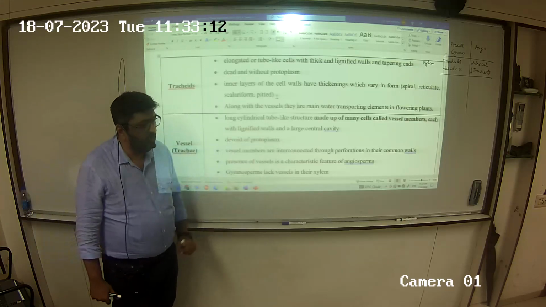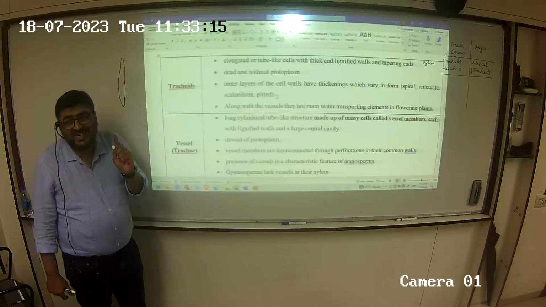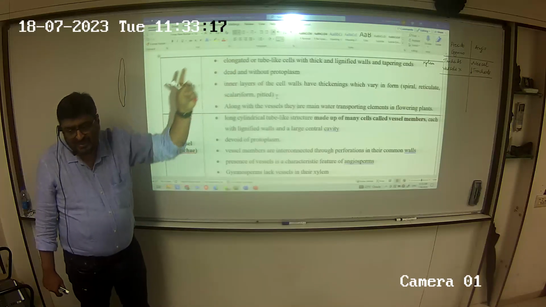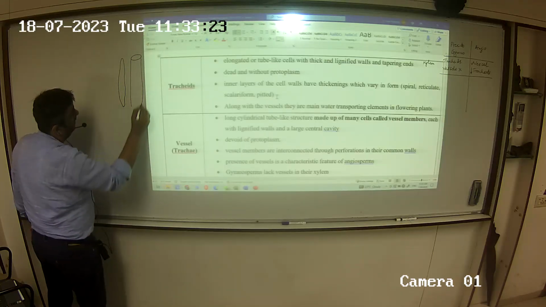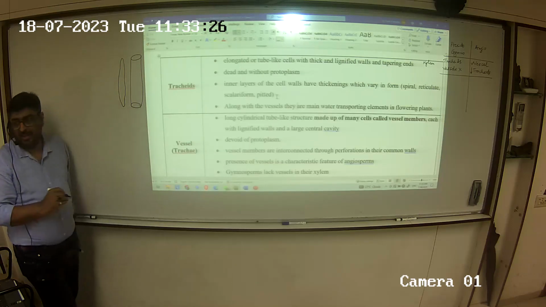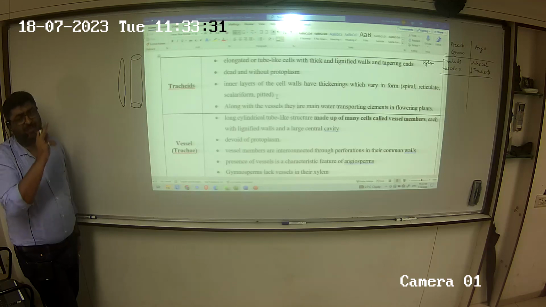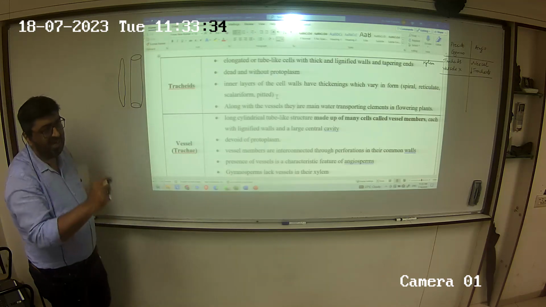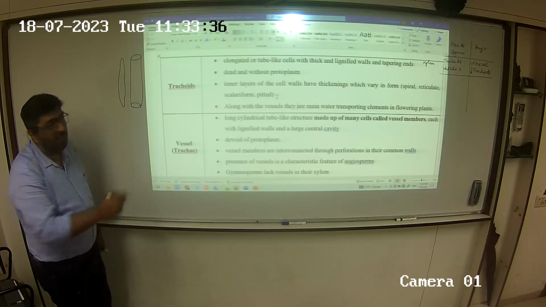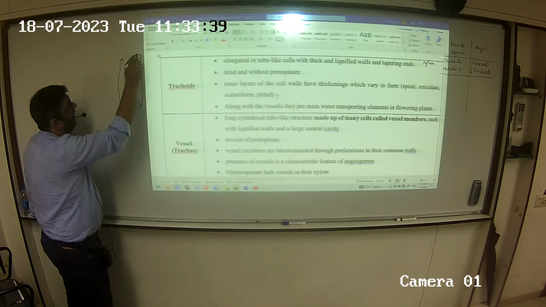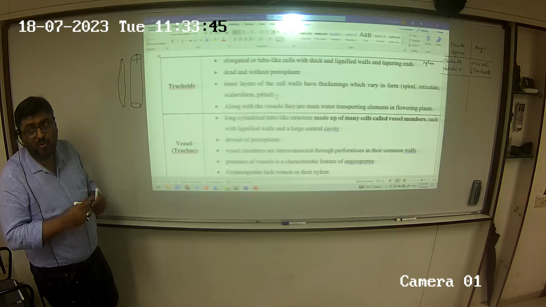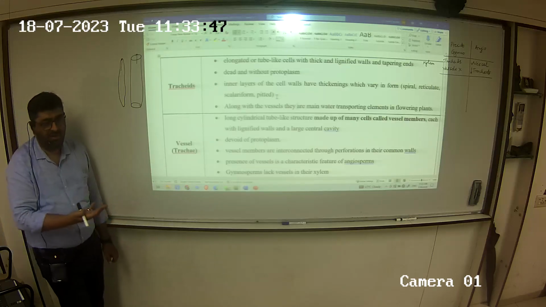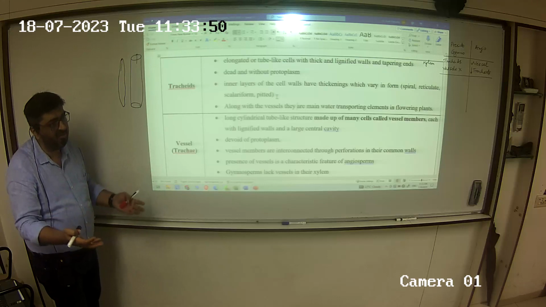Long cylindrical tube. The key word is cylindrical. That was tapering. This is cylindrical. I'll make a difference between the two here. This should be now cylindrical. है ना? So, are we having a different structure now? Yes. Now, when I am thinking of these two structures as conduction mechanisms, conducting through a tapering end and a bigger area will make a huge amount of difference now. So, where is the conduction going to be more better now? In a vessel. It's going to be more better in a vessel. जगह ज़्यादा available है यहाँ पे.